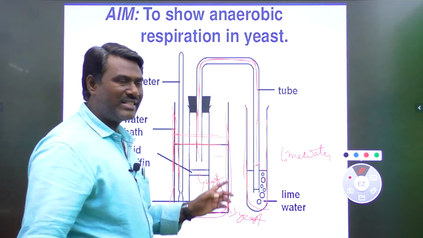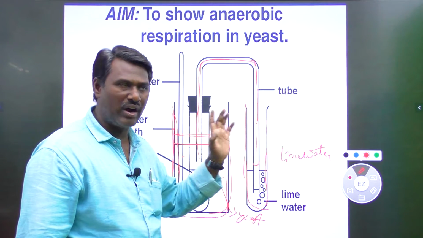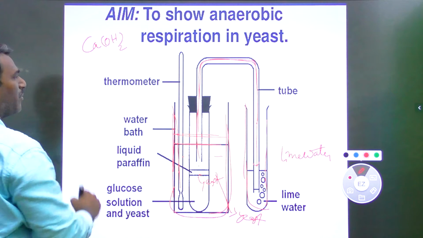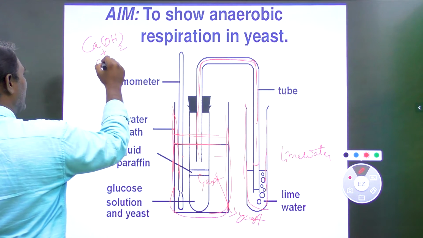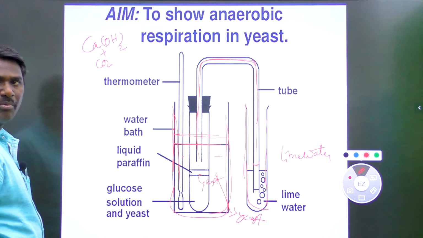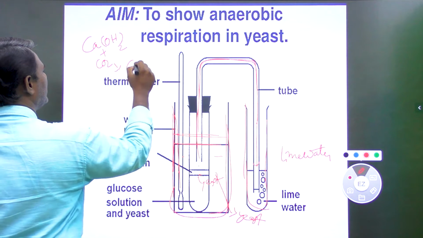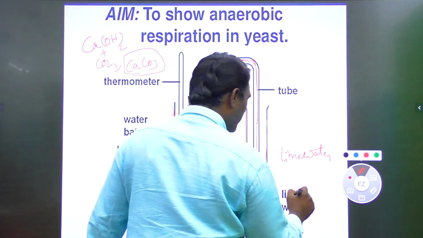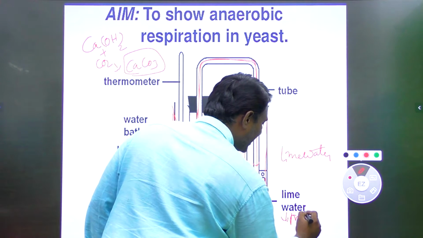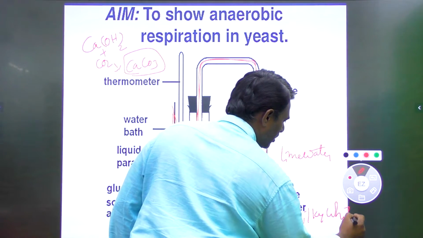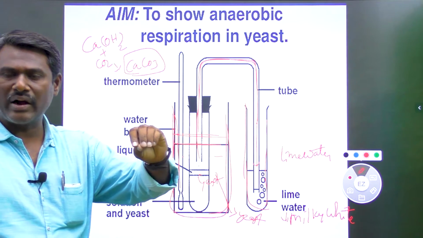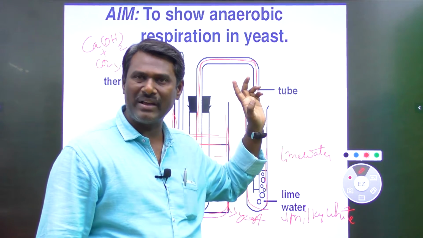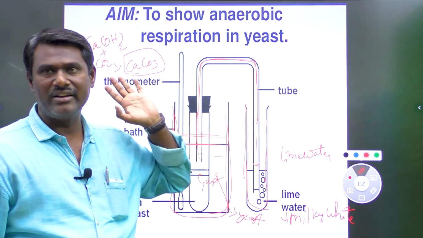When the carbon dioxide is mixed with the lime water, the reaction is as follows. The lime water formula is Ca(OH)2. When calcium hydroxide is combined with carbon dioxide, which is secreted by anaerobic respiration of glucose by the yeast, we get CaCO3, calcium carbonate. We observe this formation of calcium carbonate by the lime water changing into milky white color. If lime water turns milky white, that is the indication that anaerobic respiration of glucose is done by the yeast to produce carbon dioxide. So this is the activity.